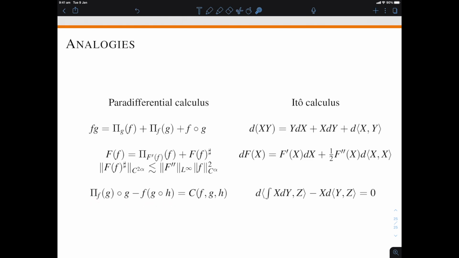We've seen that the difference between these two terms is exactly what we call the corrector. And the corrector, fair enough, is not zero. That's not as neat as in Ito calculus, but it is smoother than these two terms. So it picks up the cancellation between the two, just like this formula picks up a perfect cancellation between this term and that term. Okay, so I hope you've enjoyed these analogies just as much as I did when I first read about them in a paper of Bailleul and Bernicot, and more generally that this talk has helped you understand how paradifferential calculus and Littlewood-Paley theory more generally helps in studying singular and stochastic differential equations.